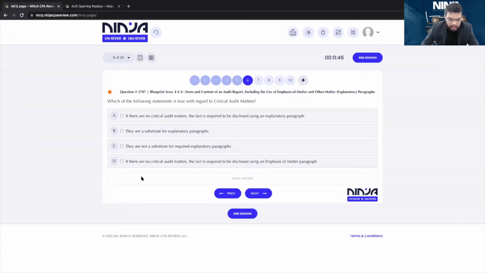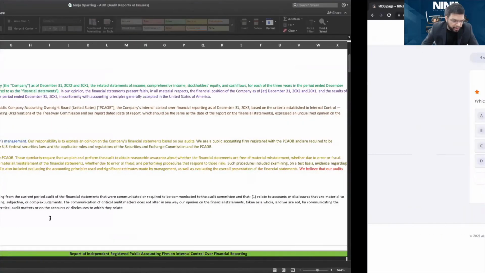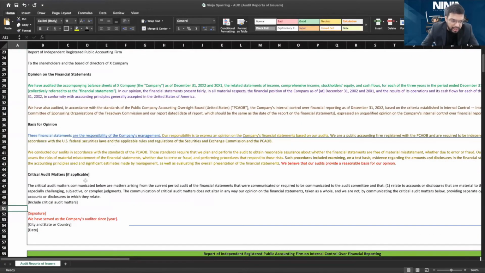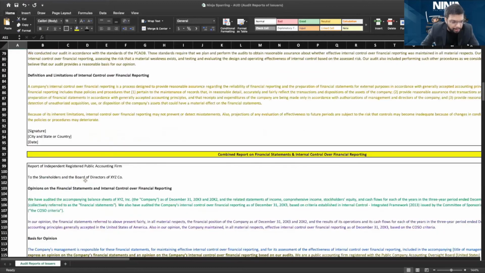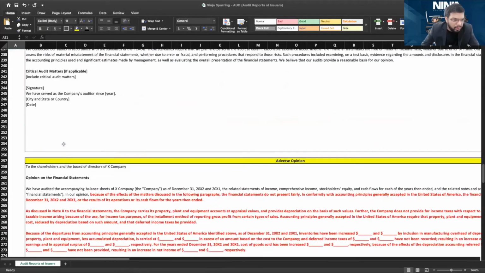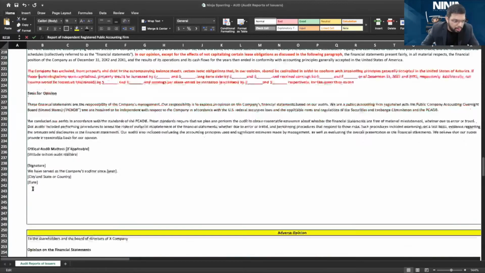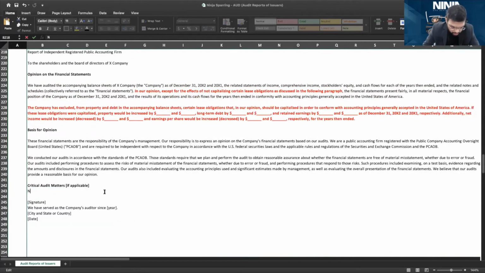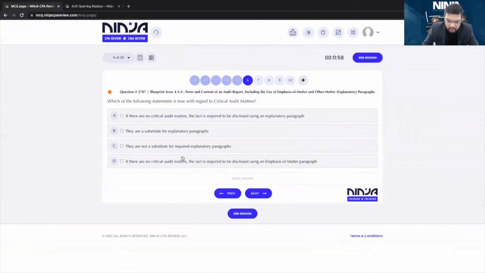Nastasia, D. See, if there are no CAMs, it will be mentioned in the CAM paragraph. You will have a CAM paragraph itself, and in it, it will be written, no CAMs were identified. So the fact is disclosed in the CAM paragraph itself, not in an explanatory or emphasis of matter paragraph.